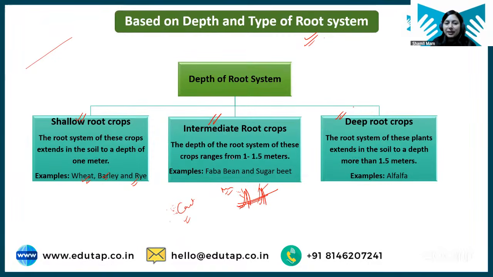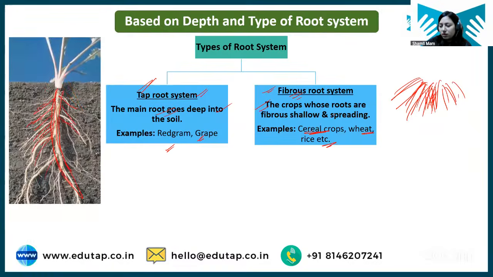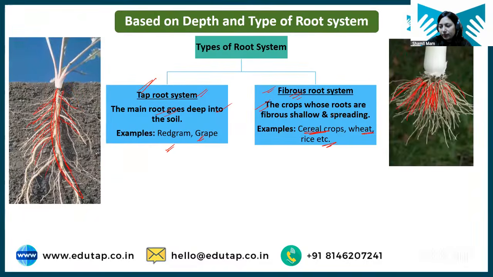Then we have intermediate root crops. The depth of intermediate root crops is 1 to 1.5 meters. Basically, the root goes 1 to 1.5 meters deep inside the soil. Examples are faba bean and sugar beet. And deep root crops are those crops where the root grows more than 1 meter below the soil surface. So an example is alfalfa.